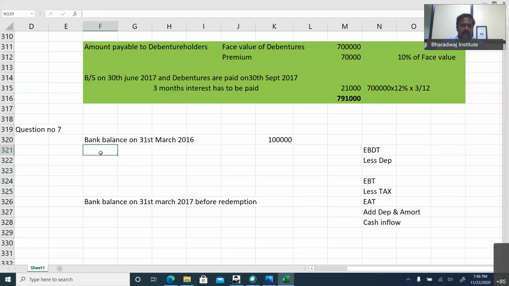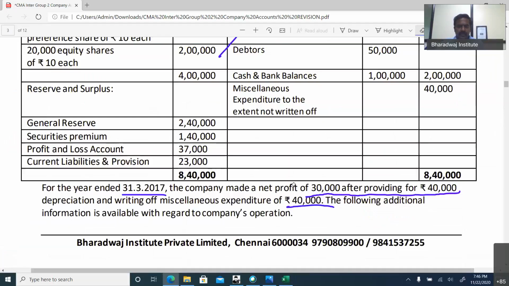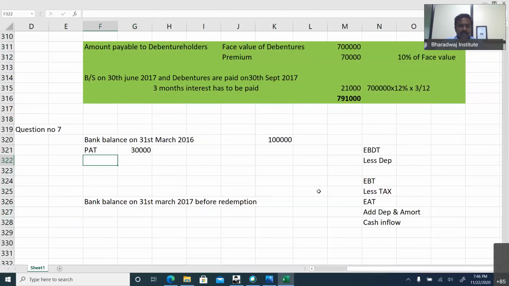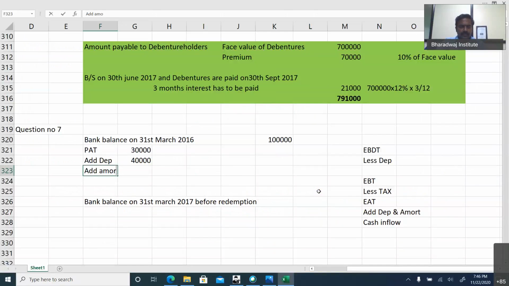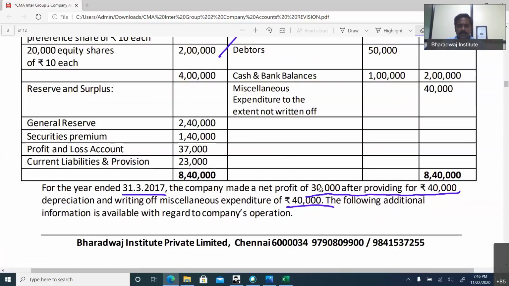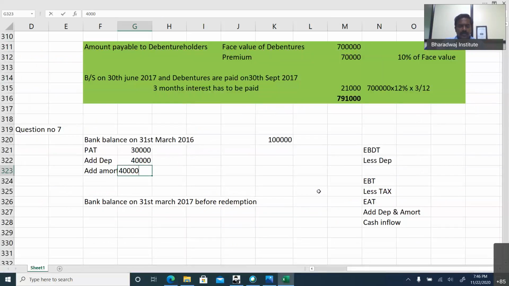If we apply this, what is the profit after tax given in the problem? 30,000. Add back depreciation because there is no cash outflow for this. Add back amortization. Amortization means miscellaneous expenditures and intangible assets written off. 40,000.